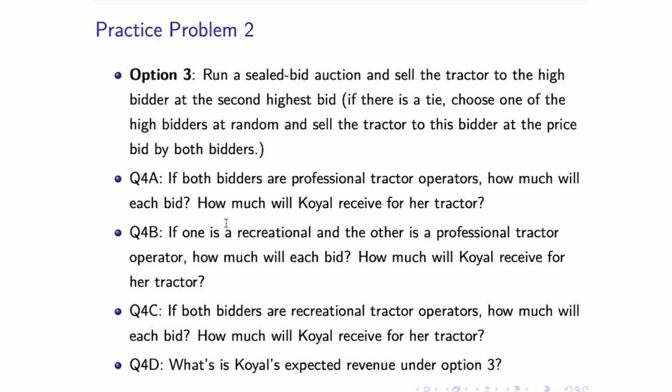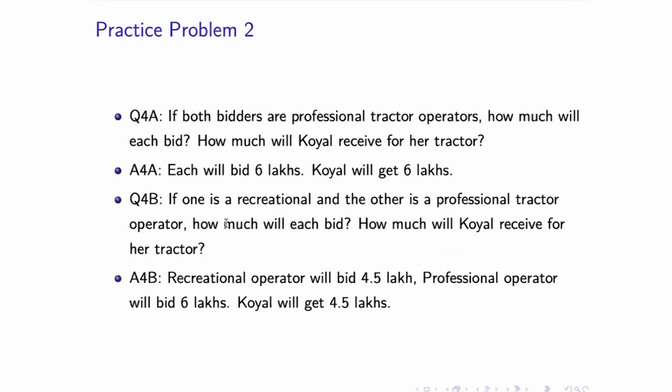Okay. What about option three? So option three was, remember, a sealed bid auction, right? And here, as you remember, what happens is that you are going to sell it to the highest bidder, but at the second highest price, right? So let's again break it down into different parts. These are the different 4 parts that you can see. Let's go through them one by one. Suppose you have both of the bidders who are professional tractor operators, then how much are they going to bid?